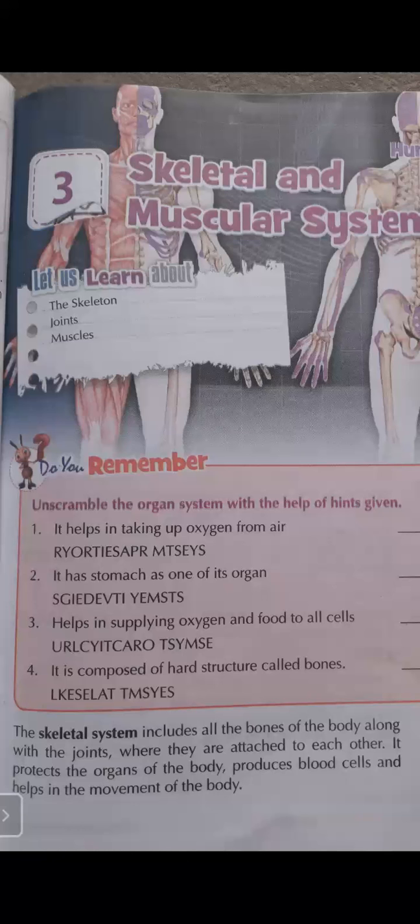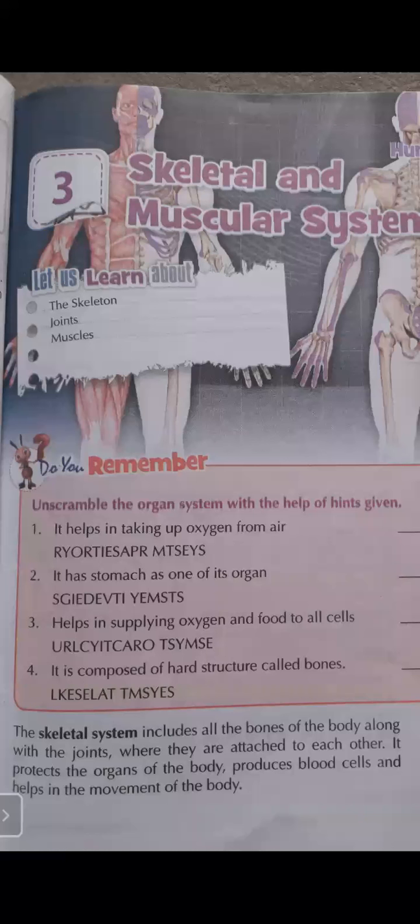The skeletal system includes all the bones of the body along with the joints, where they are attached to each other. It protects the organs of the body, produces blood cells, and helps in the movement of the body. So what is the function of the skeletal system?